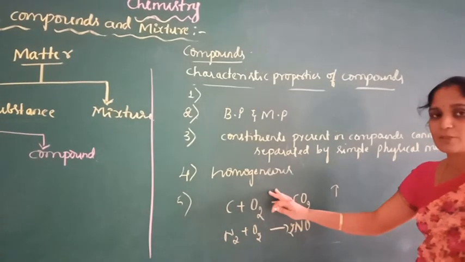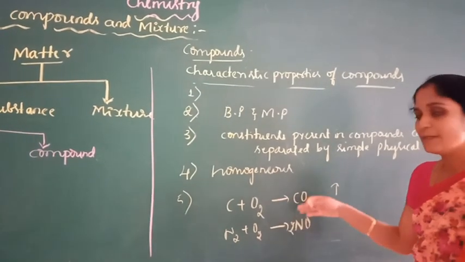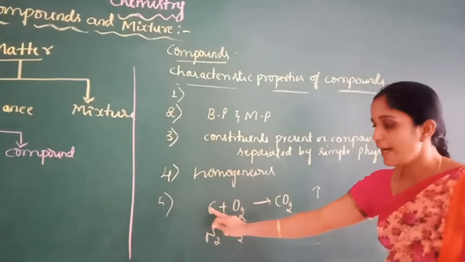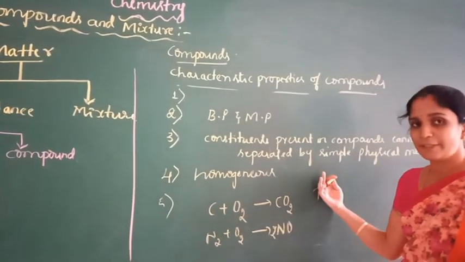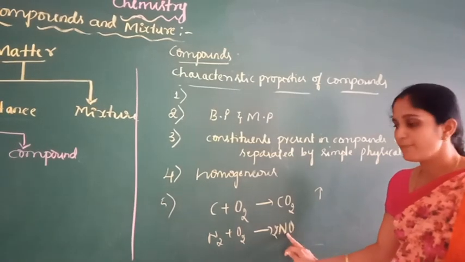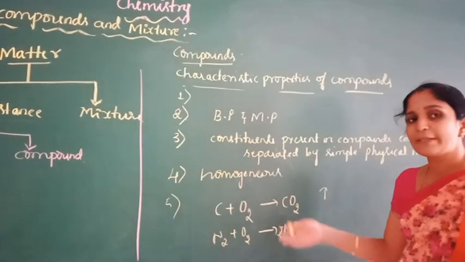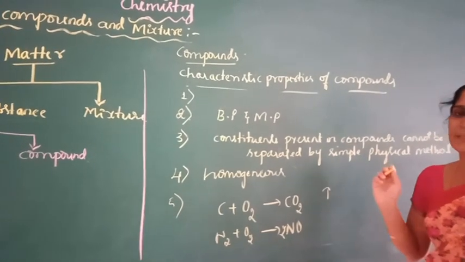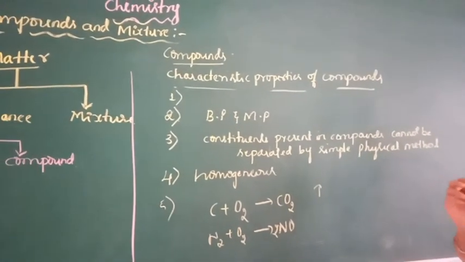So during the formation of a compound, energy is either liberated or absorbed. These are some important characteristic properties of compounds.